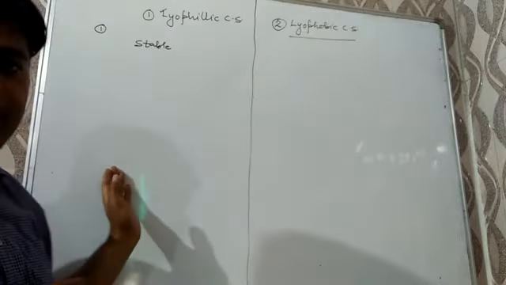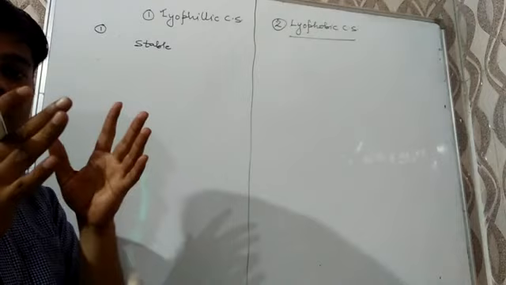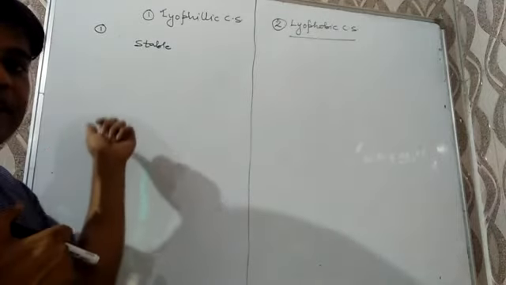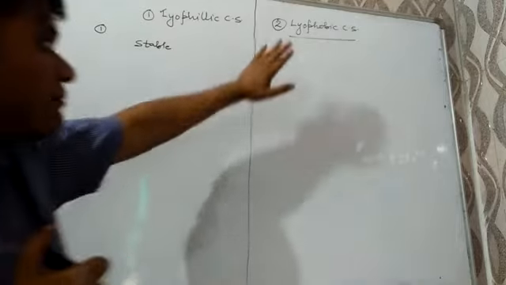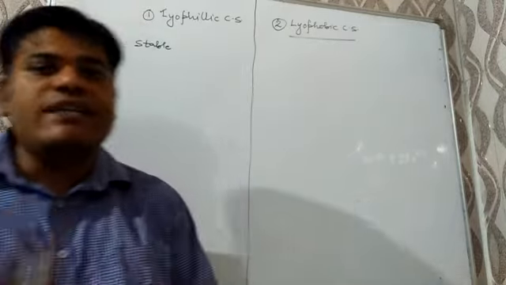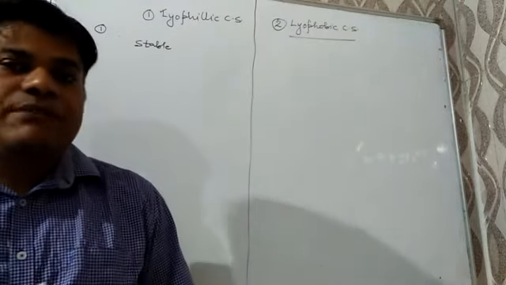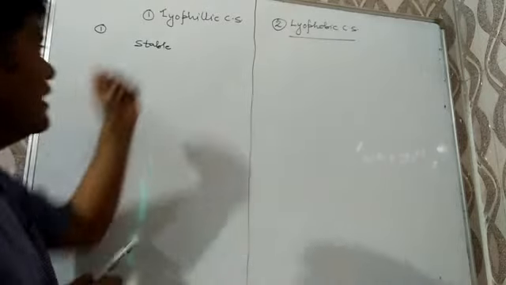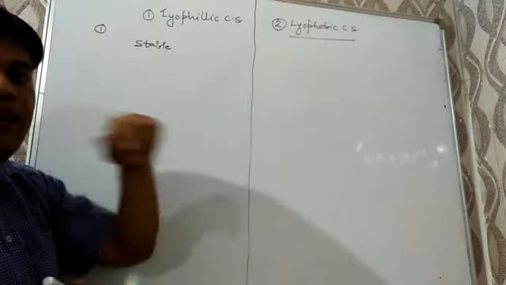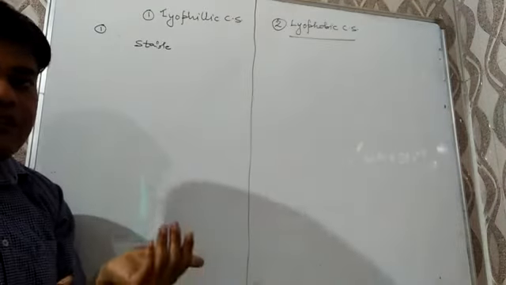For lyophilic, the viscosity is more than dispersion medium, but for lyophobic, the viscosity is equal to dispersion medium. Next, lyophilic are formed by organic substances like starch.